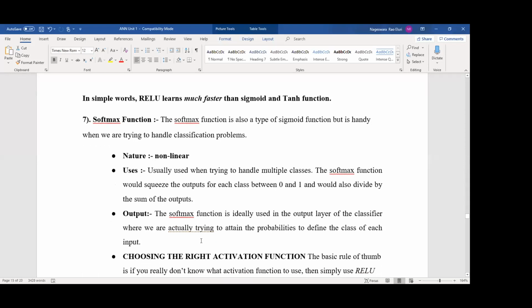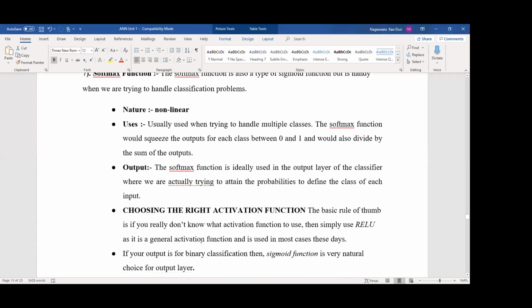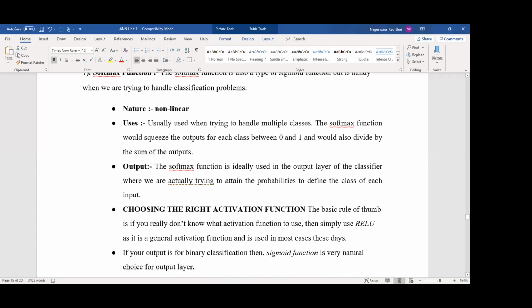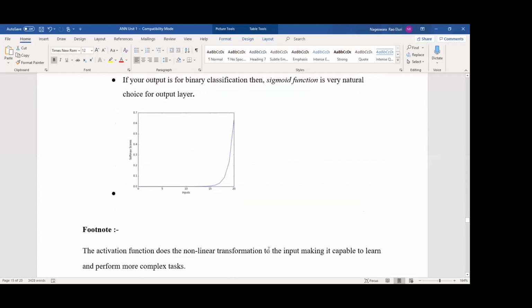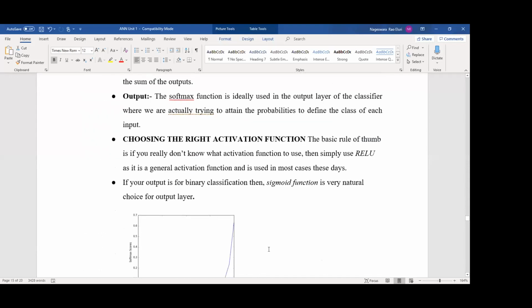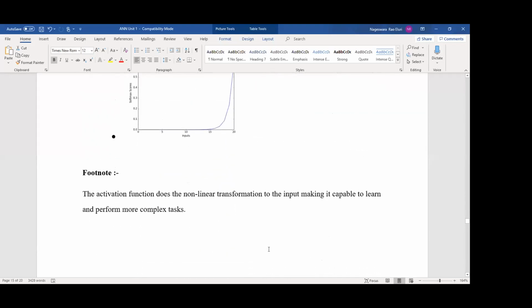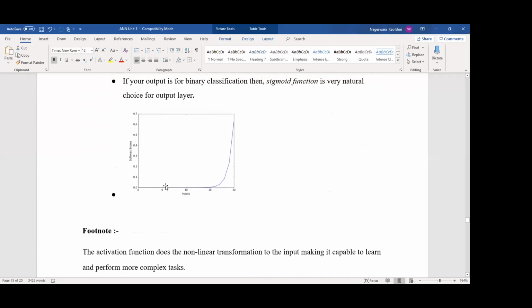It is ideally used in the output layer of the classifier, the final layer. Okay. Even the sigmoid function we apply at the final layer only. You have to choose the right activation function based on the network and its operations. Okay. If it is binary classification, we use sigmoid. If it is multi classification, we use the softmax function. This is the graph. Okay. From this graph, you can explain the range 0 to infinity.